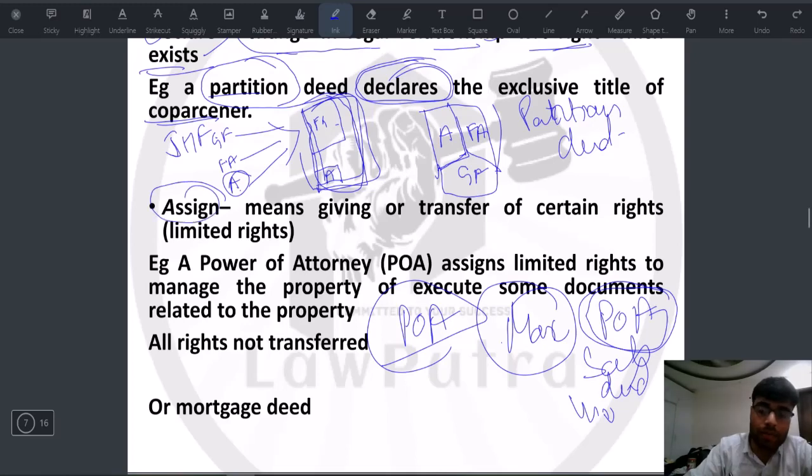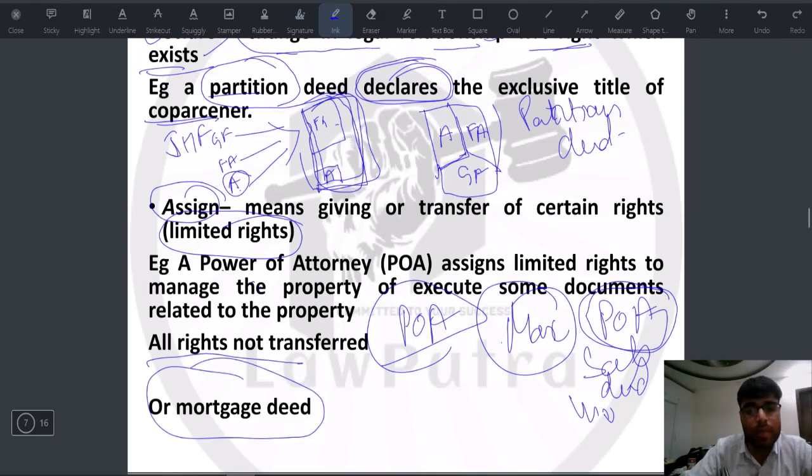Now when we say assign, a person assigns only limited rights. If we gave the entire right, then it would be like a sale deed, right? That's why power of attorney, because all rights are not transferred. Similarly, another example is a mortgage deed. Limited rights are given: only if the amount is not paid will the mortgagee get the right to the mortgaged property, otherwise he won't. So the right is limited in the sense that there's a certain time, a contingency, and once the contingency comes into effect, only then will this whole assignment come into play.